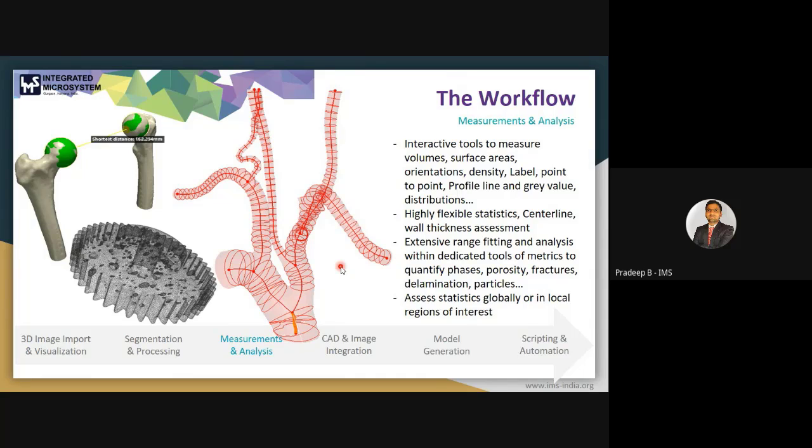They are very helpful during the research part, or during the surgical part, or for teaching purposes. And we can also find out the porosity, fracture, delamination, particles.